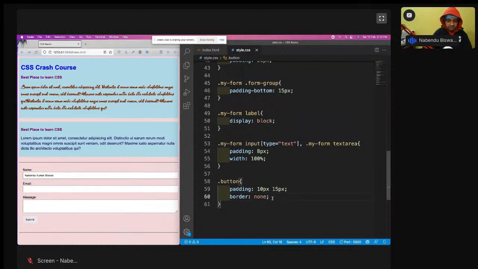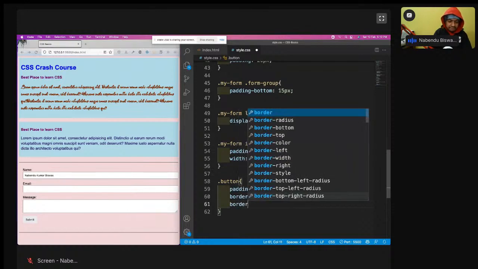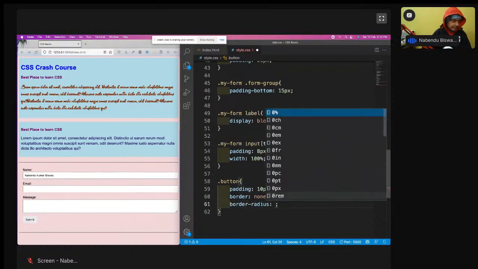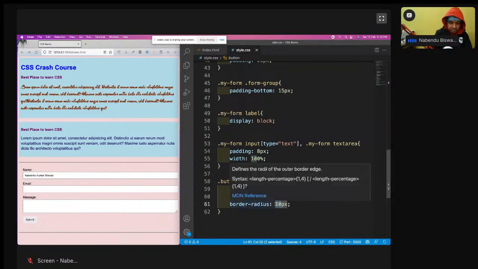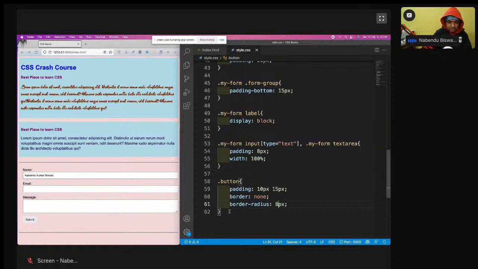Okay, then I will do another property known as border radius, like 10 px. See, what is this border radius? The sharp edges have been removed. 10 pixel is actually very much. Too much. 8 pixel is good. Okay, even 6 is much better. So this is done. Border radius is this. The sharp edges have been removed.